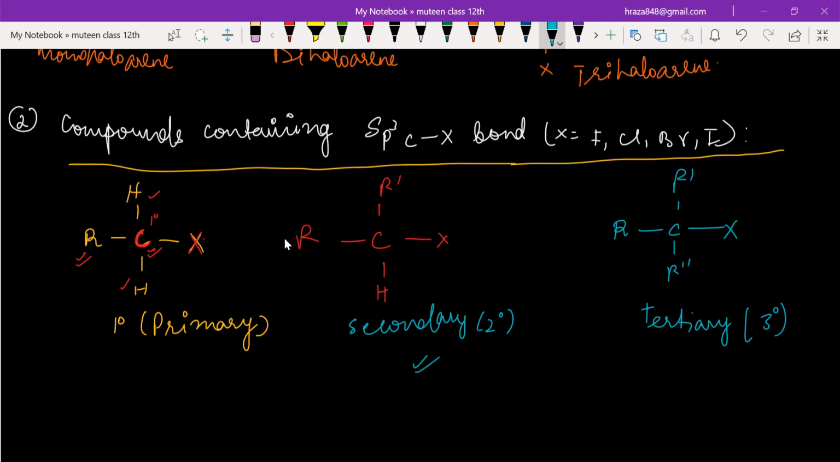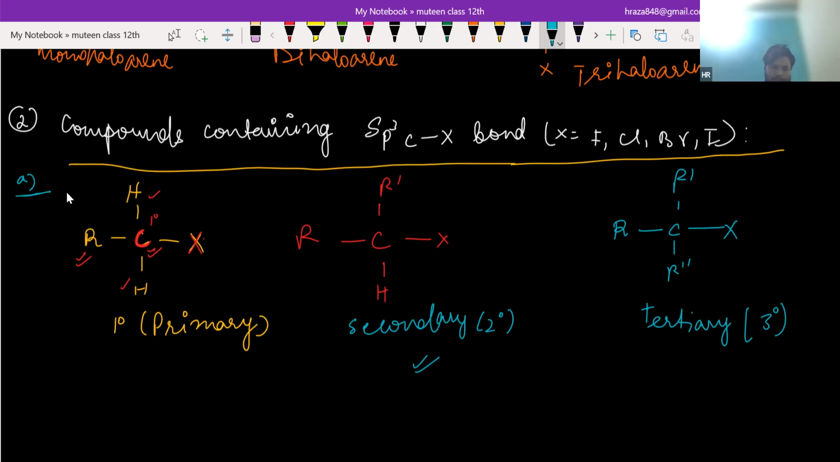Okay, sir. So this is basically the first classification, alkyl halides. We call it alkyl halides, this is the common name, or haloalkanes, which has a general formula RX. So for this, the first classification is alkyl halides or haloalkanes.